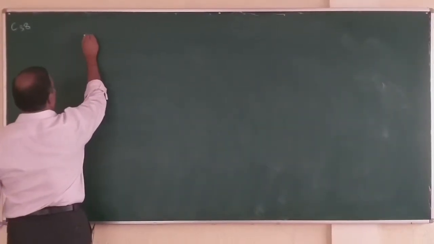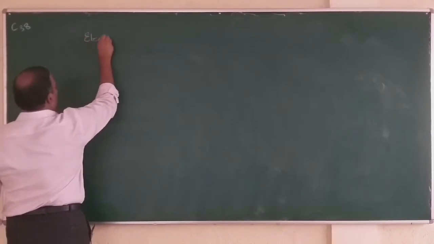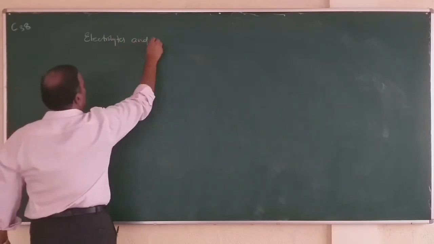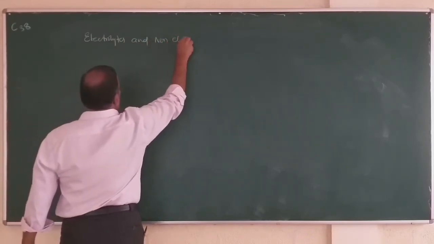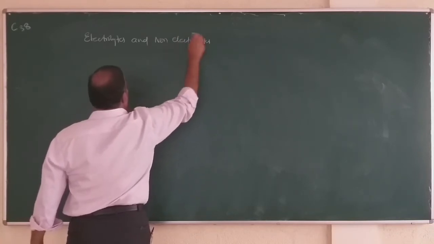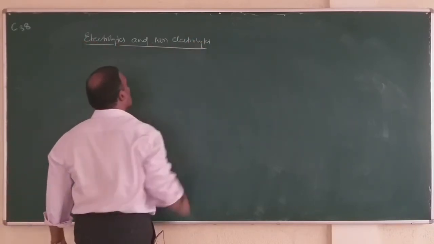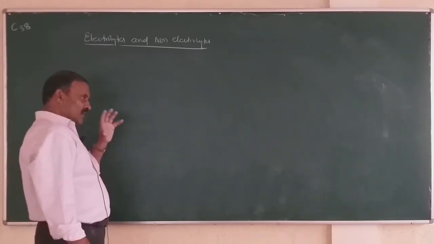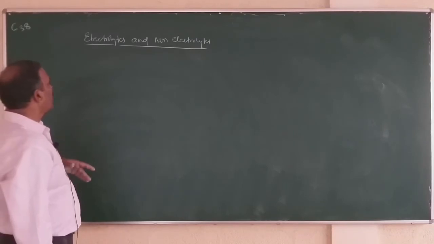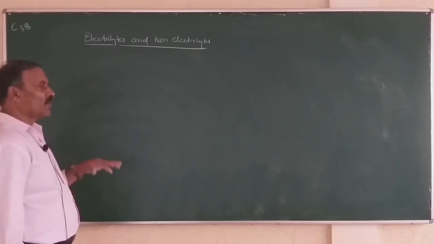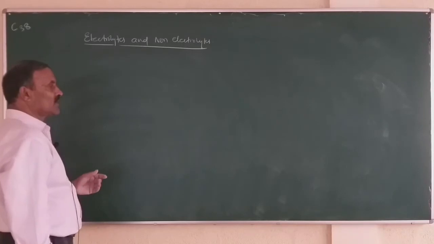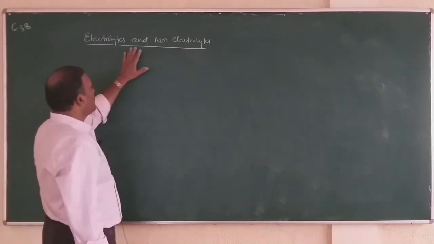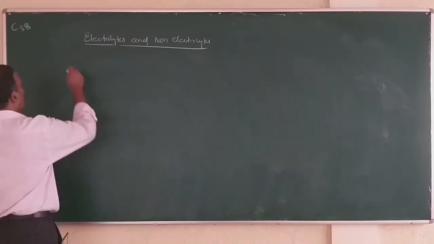Now let us study what are electrolytes and non-electrolytes. Electrolytes and non-electrolytes. So, in conductors there are 2 types. One is electronic conductors and electrolytic conductors, or metallic conductors or ionic conductors. In ionic conductors there are 2 types, electrolytes and non-electrolytes. What are electrolytes?